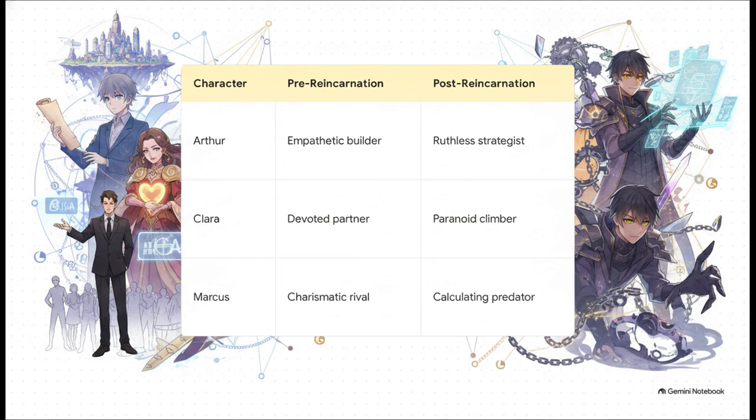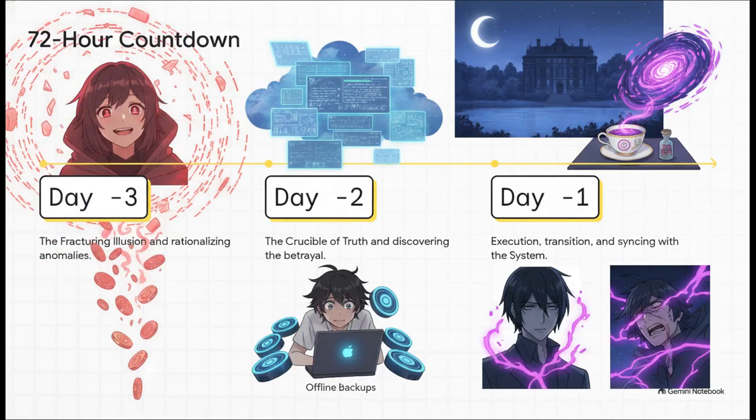Now look at Clara. She spends 4 years cultivating an image of a devoted partner just to mask her deep greed, only to become a paranoid social climber trapped by her own fabricated alibis. Finally, we have Marcus. The charismatic corporate rival shifts into a calculating predator who suddenly finds himself facing an unexpected, systemic threat. The pacing of this narrative relies on a masterclass in dramatic irony.